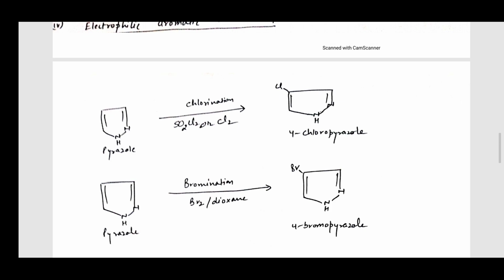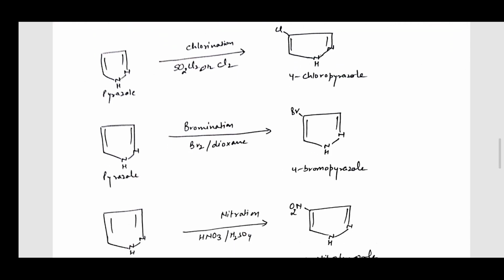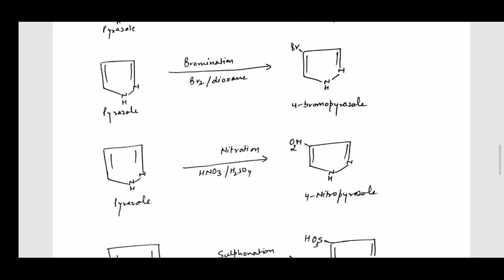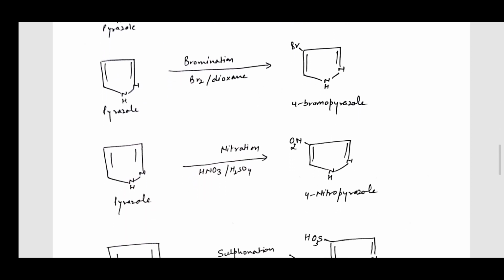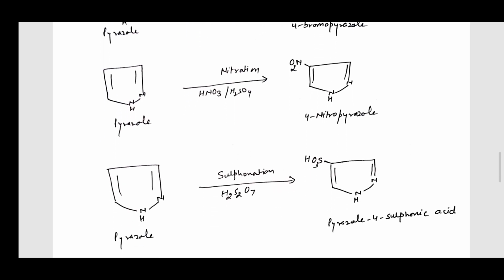Pyrazole reacts with chlorine to form 4-chloropyrazole, with bromine to form 4-bromopyrazole, undergoes nitration to form 4-nitropyrazole, and undergoes sulfonation to form pyrazole-4-sulfonic acid. So all the reactions occur at the 4 position.